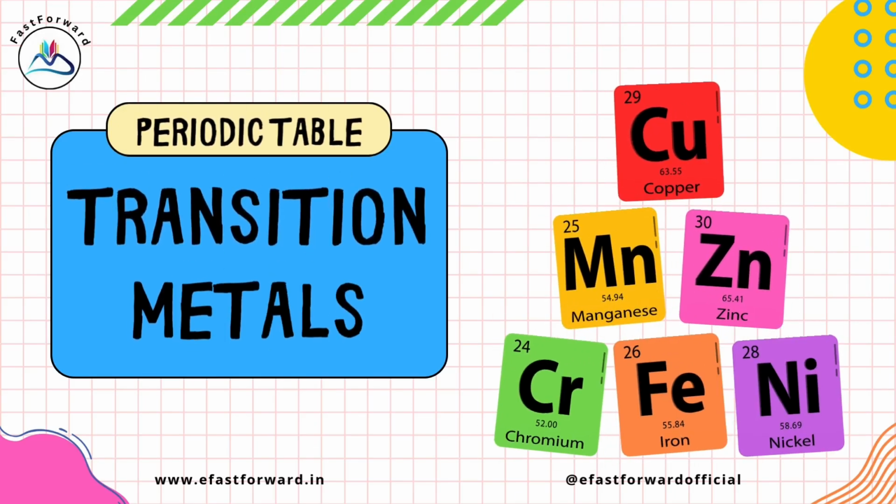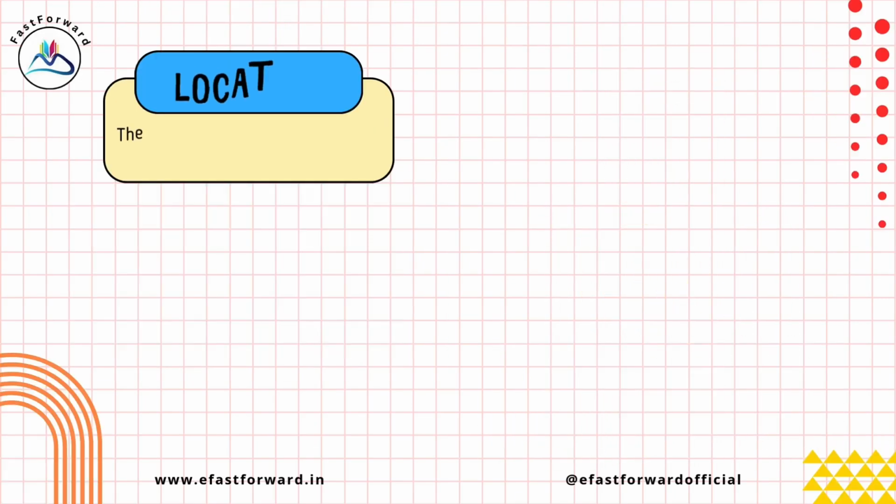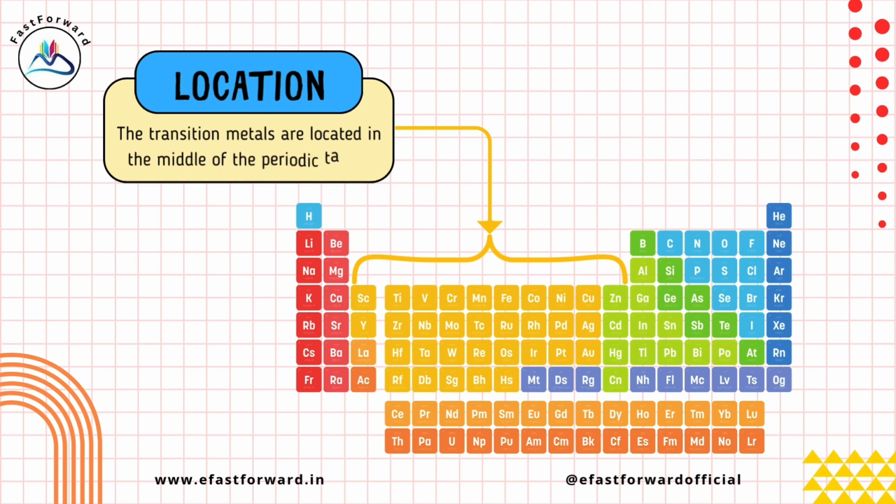Transition metals in the periodic table. The transition metals are located in the middle of the periodic table.